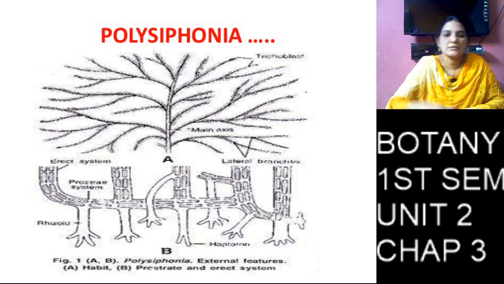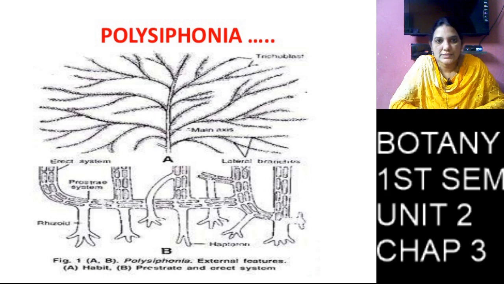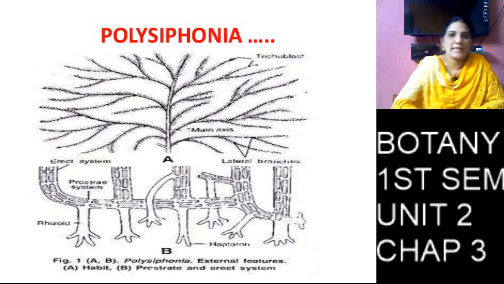So coming to the cell structure. Here we can see the second diagram, the prostrate system and erect system. The prostrate system produces rhizoids, and the erect branches produce two types of branches, sterile and fertile branches. Fertile branches are called trichoblasts.